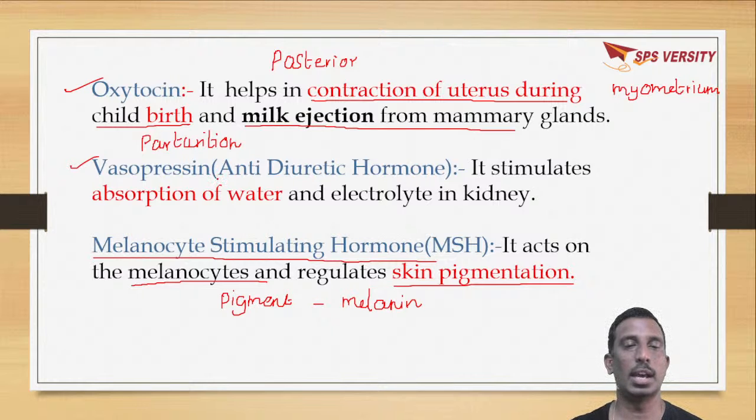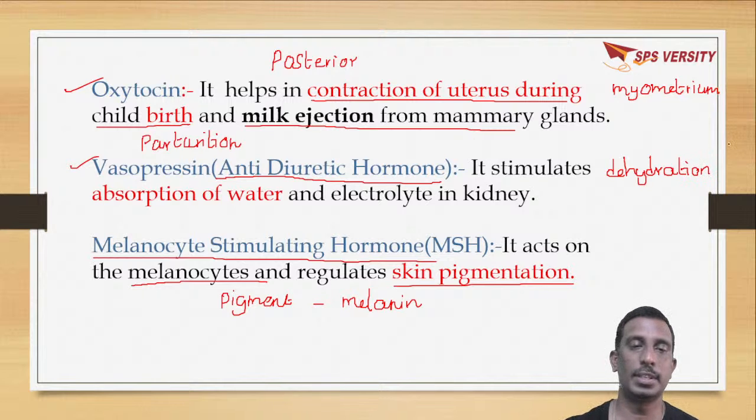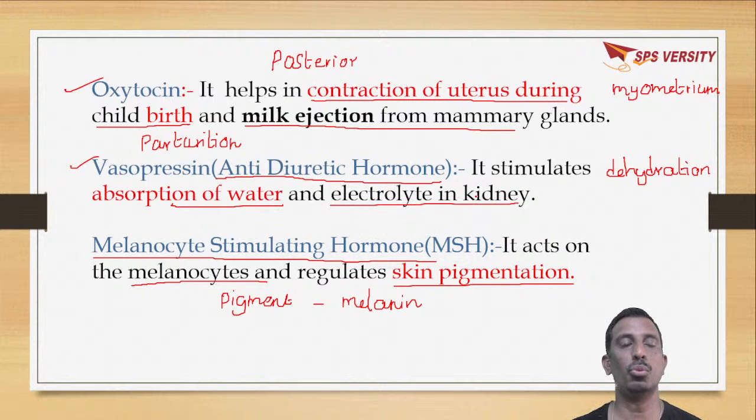Vasopressin, which is called antidiuretic hormone, is secreted in our body when our body is in a dehydrated state. Dehydrated means when there is a loss of water from the body. When the body faces water deficiency, it will stimulate absorption of water and electrolytes in the kidney. These two hormones, oxytocin and vasopressin, are secreted by the posterior pituitary gland.